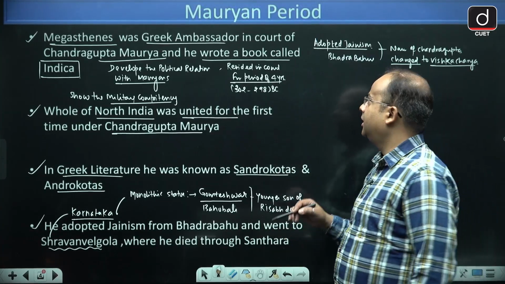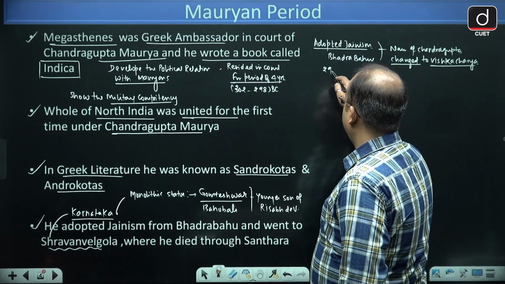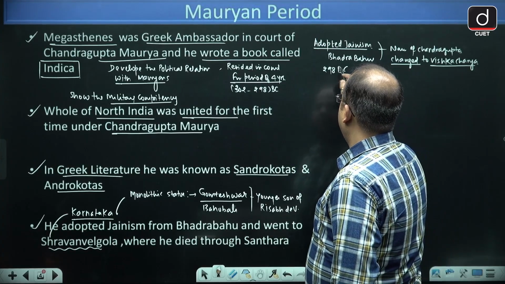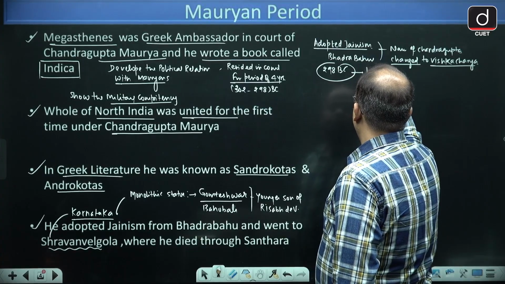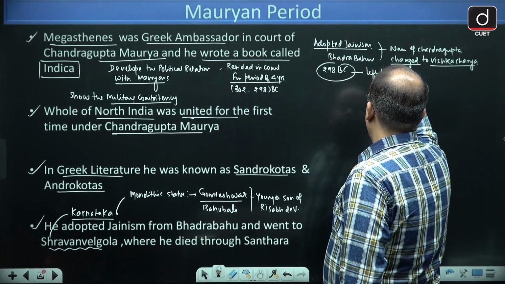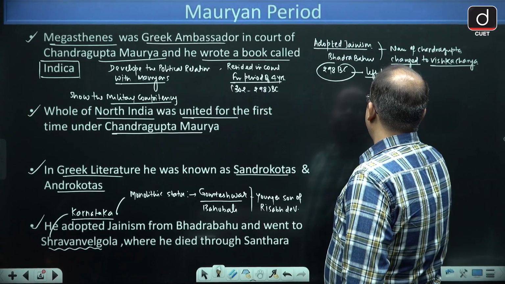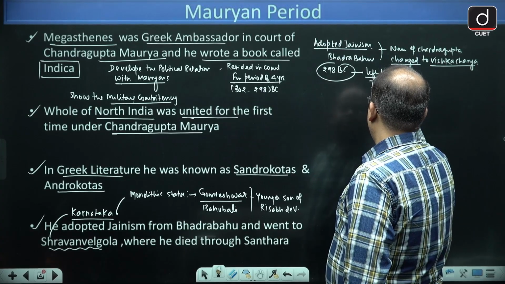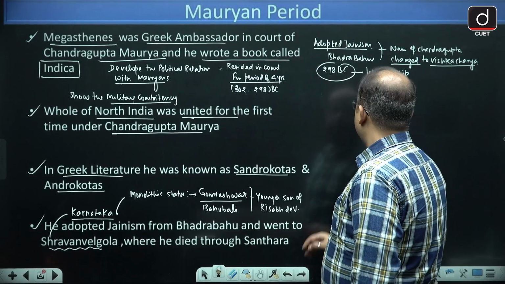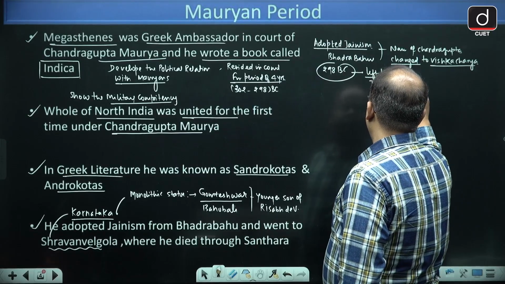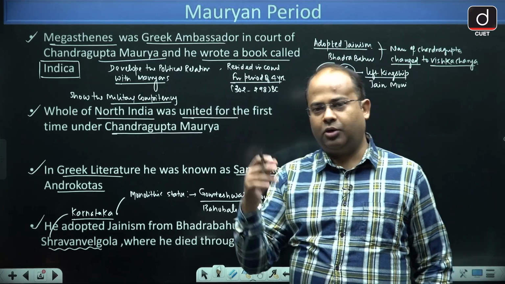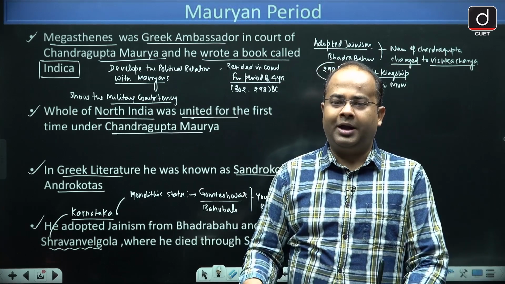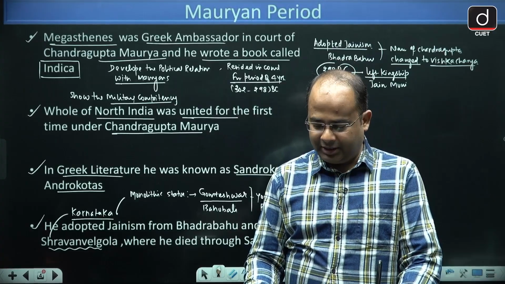So in 298 BC he left the kingship and became a Jain saint, a Jain Muni. When he left the kingship with Bhadrabahu, he went to Shravanbelgola and started living an ascetic life.